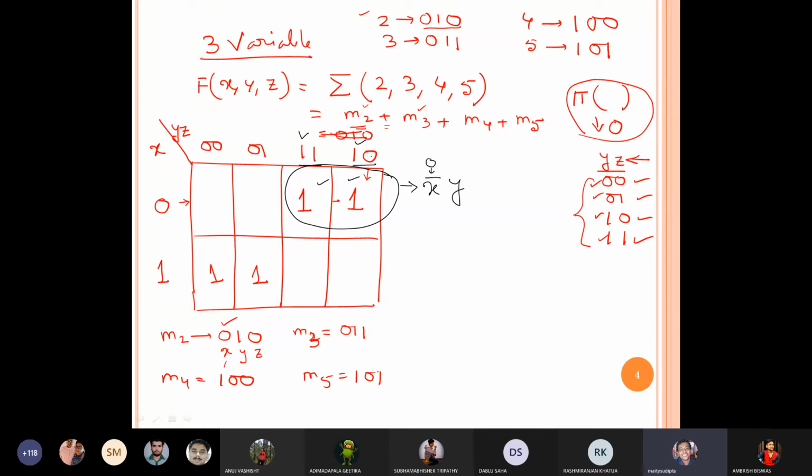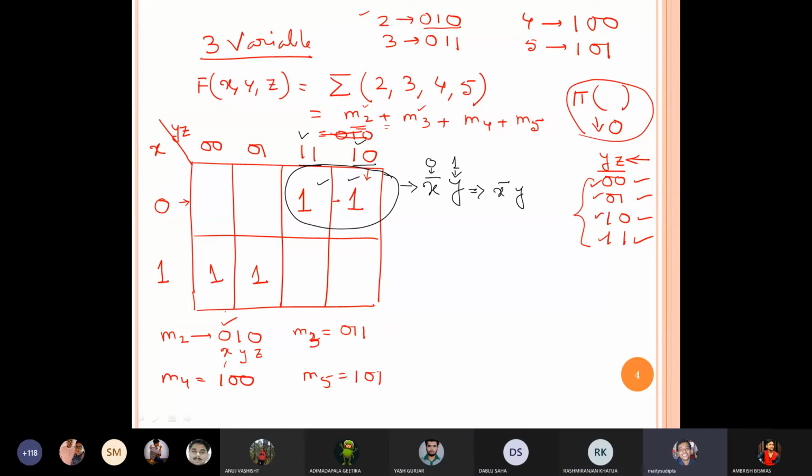Which one is common? 1 is common, and 1 corresponds to Y, so that's why we have written X bar Y. Is it clear now? Yes, sir.